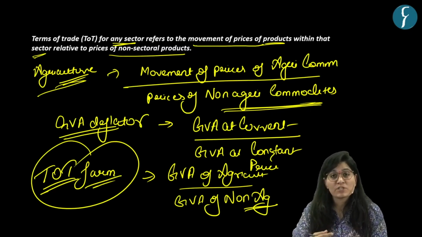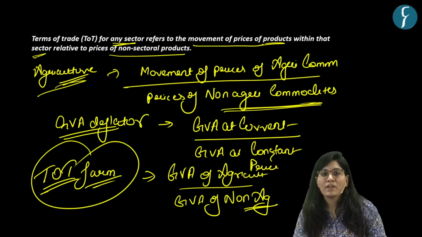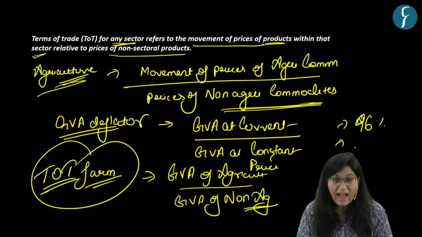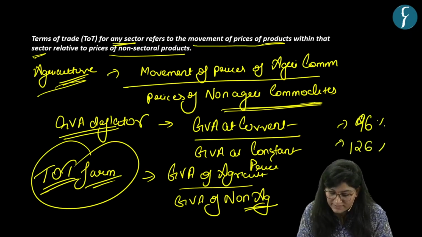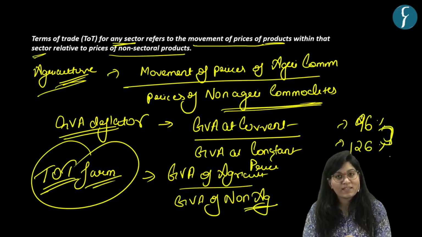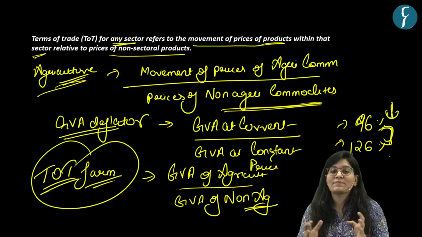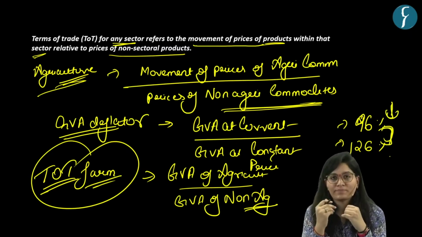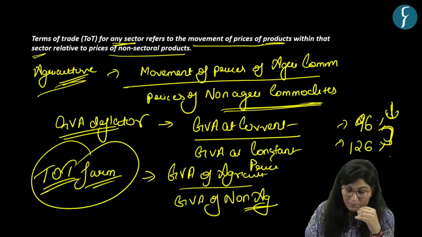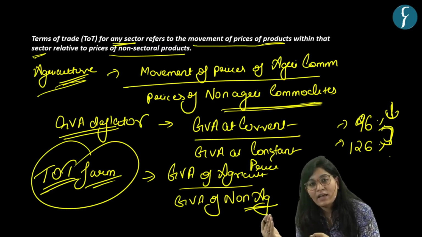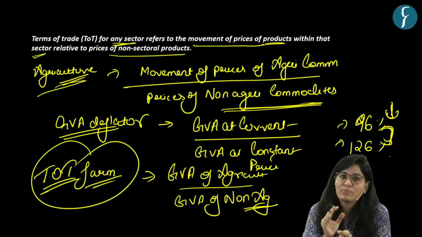Now what is mentioned in the context of this article is that the terms of trade of the farm sector has been increasing compared with the last decade. In the last decade, it was 96% and currently it is 126%. So you can see terms of trade has been increasing. Now what does it mean if terms of trade is increasing? That means the price of agricultural commodities is higher than the price of non-agricultural commodities.